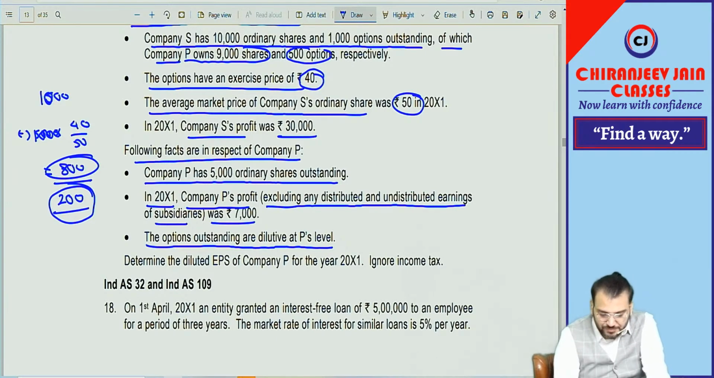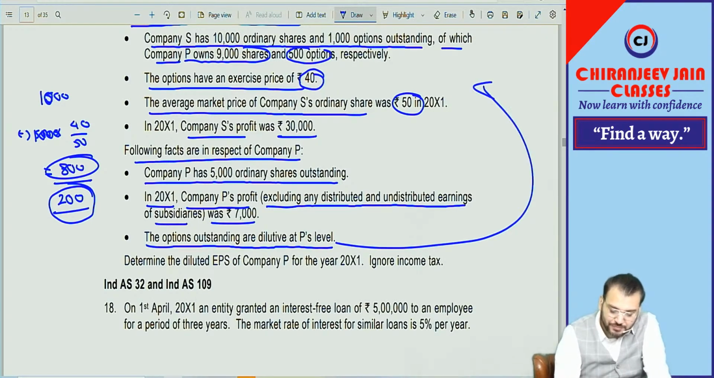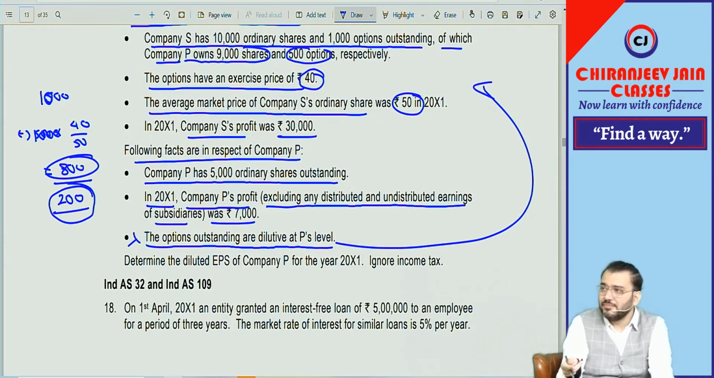What are they saying? Bakwas point. Options outstanding are dilutive at the subsidiary's level, na? I don't know why they have given this point. Bakwas point, because for company P it is an investment. It is not a potential equity share. Are you able to understand what I am saying?